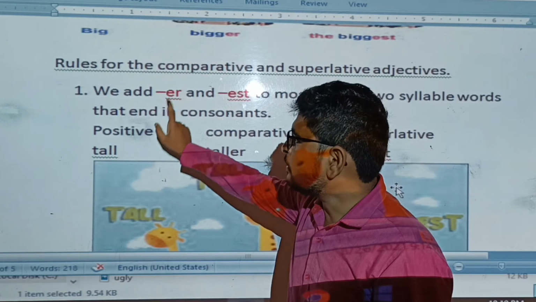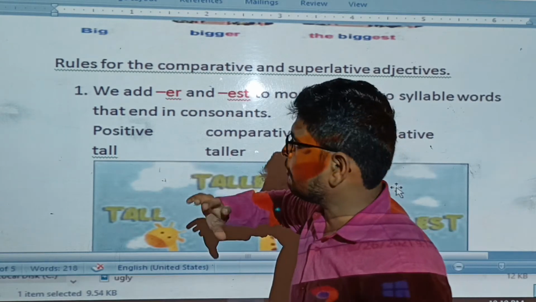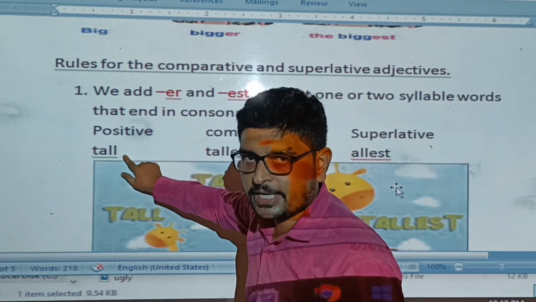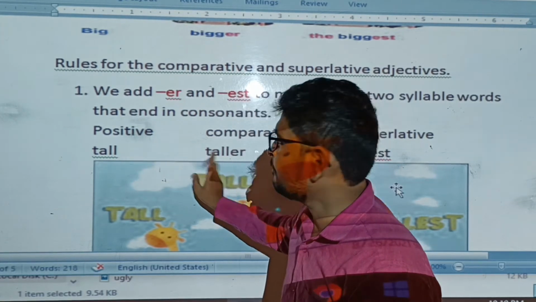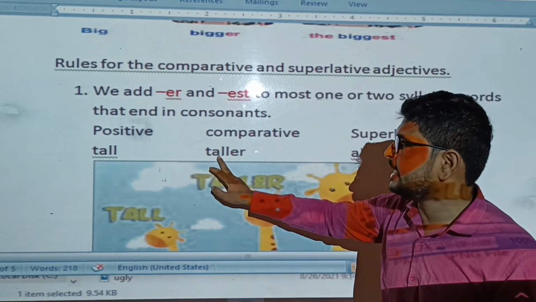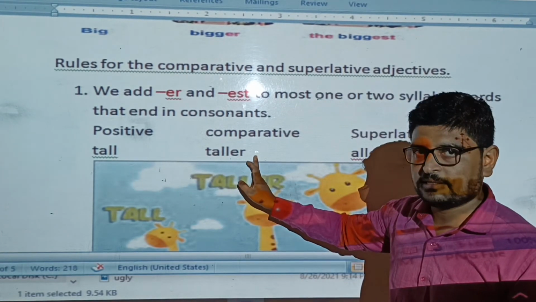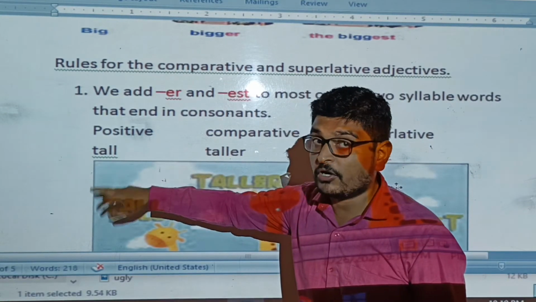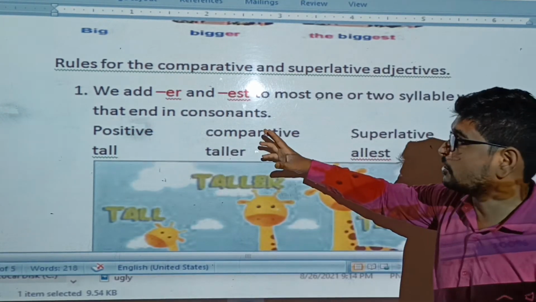What is our first rule? The first rule says we have to add er to the adjective to make it comparative. So what is the comparative of tall? The comparative is T-A-L-L-E-R. It is the comparative form of the adjective tall. And what is the superlative of tall?